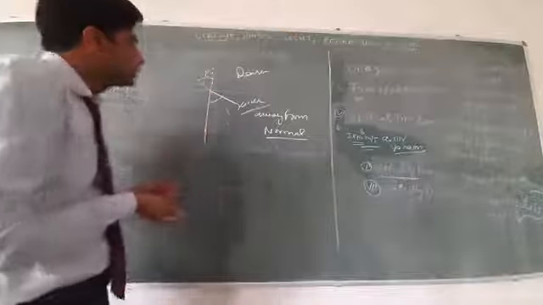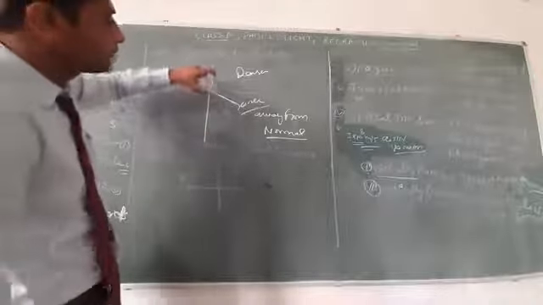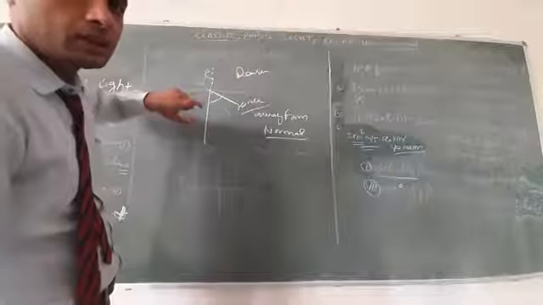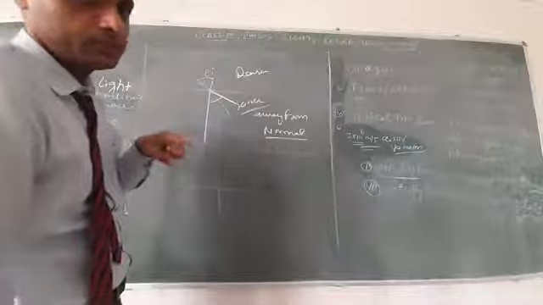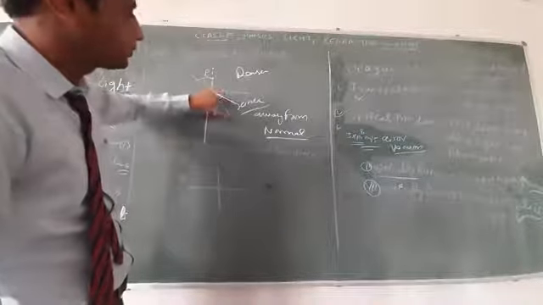Okay, in this medium the speed of light is changed, and the direction is also changed, away from the normal.